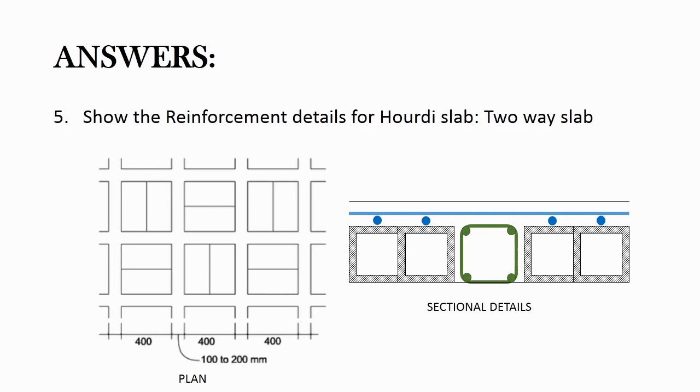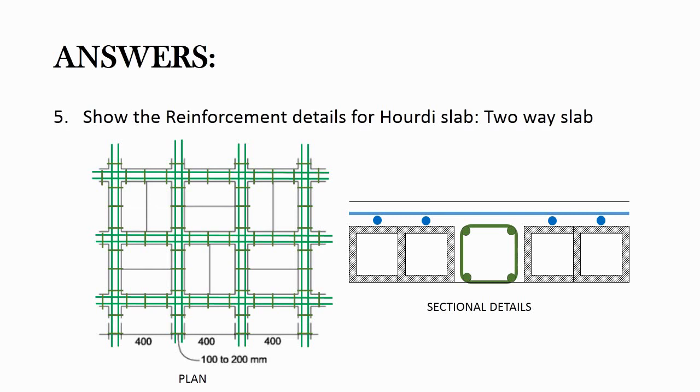For a two-way Hordi slab, the reinforcement details are as shown below. The blocks are arranged in the manner shown. Stirrups, which you can see in green along the sectional details, are provided on all four directions of the block. The longitudinal bars are provided through the stirrup at the top and the bottom. At the top, rebar are provided along the longitudinal direction as well as the cross-sectional direction of the top of the block.